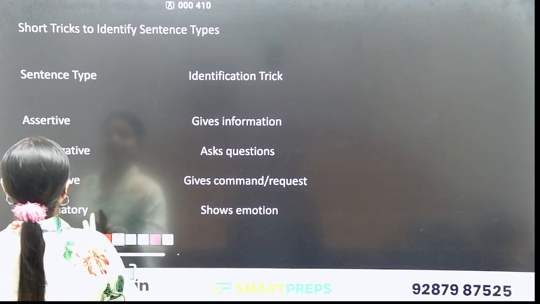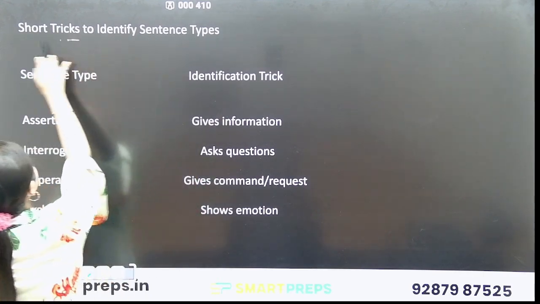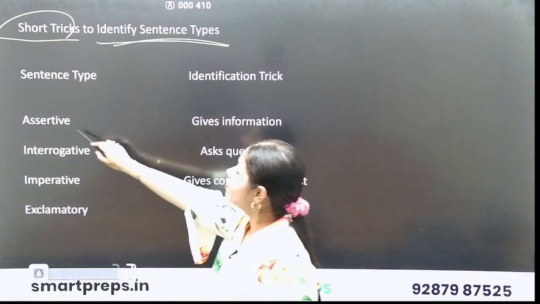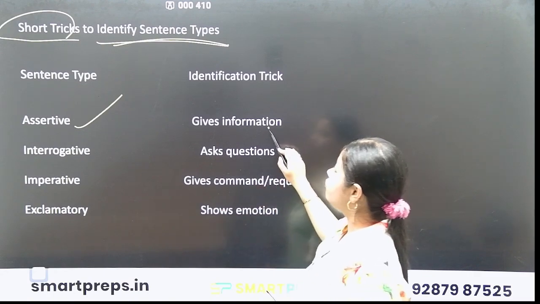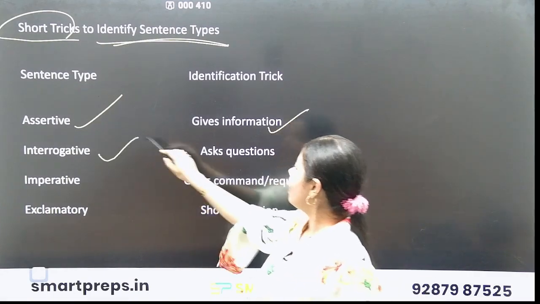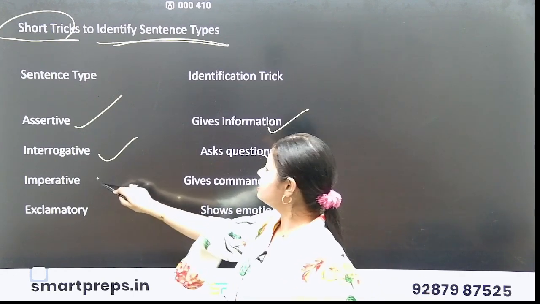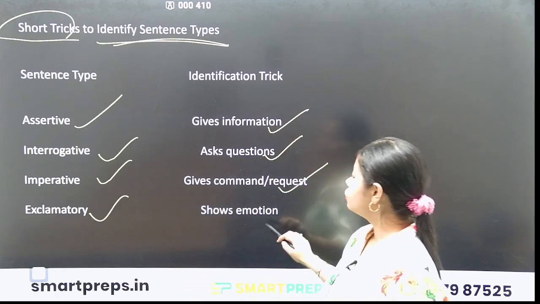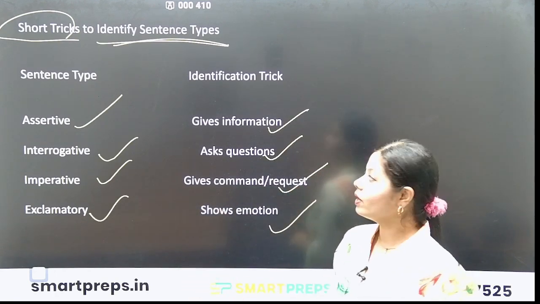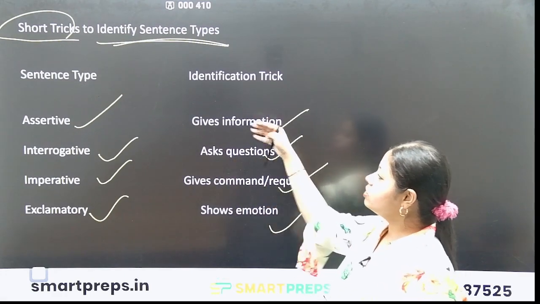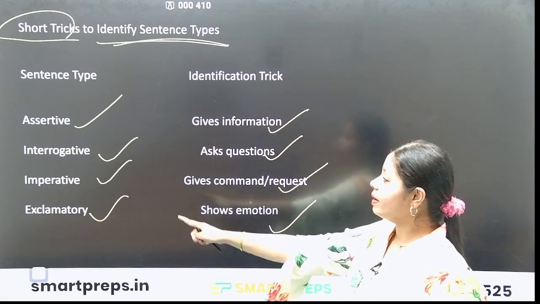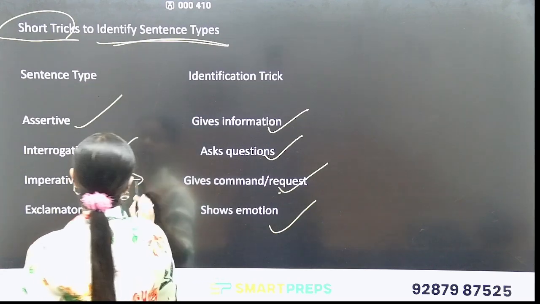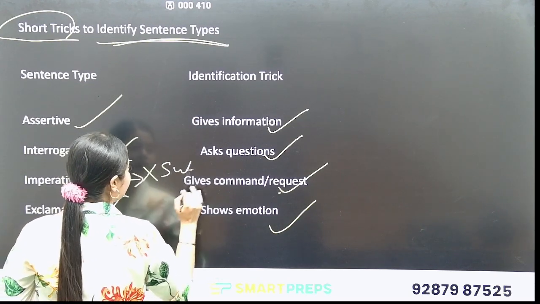Now at the end of this video, let's understand some short tricks to identify sentence types. Assertive gives information. Interrogative asks a question. Imperative gives a command or request, and just remember that there is no subject mentioned in this type of sentence.